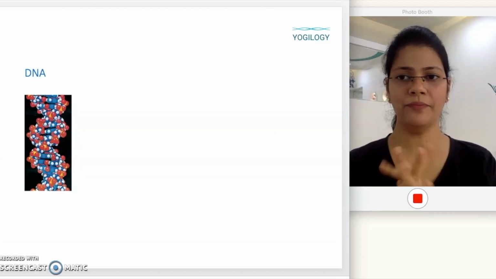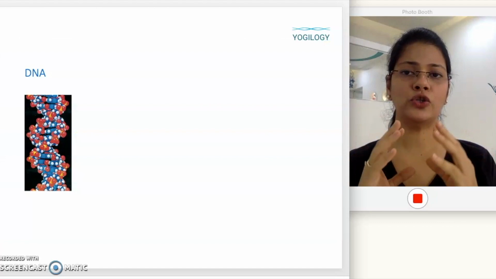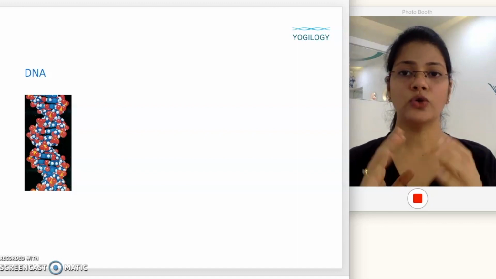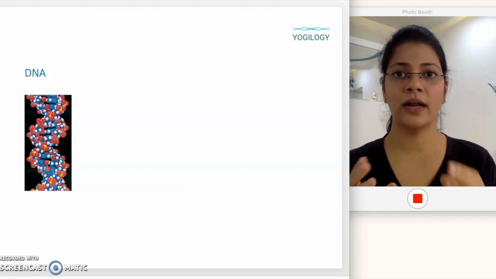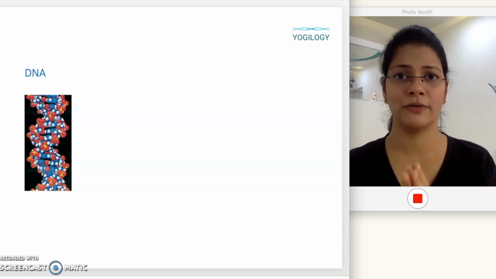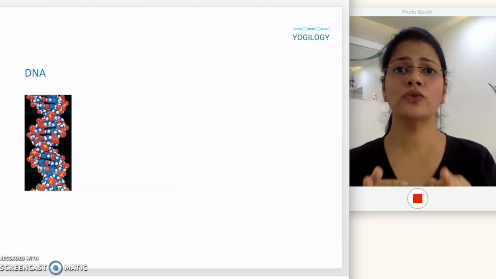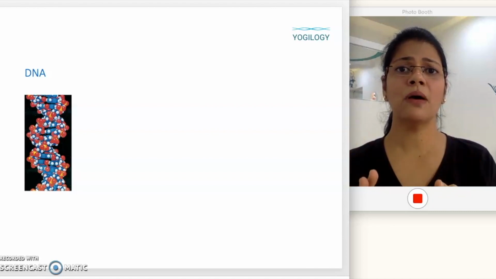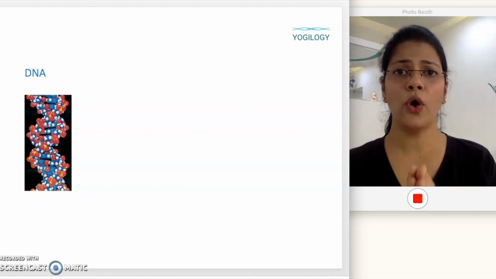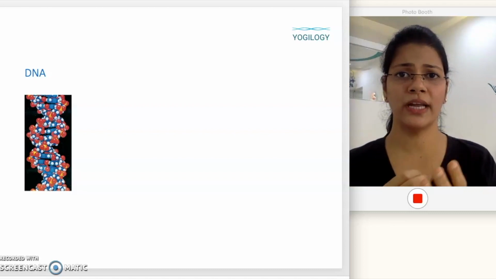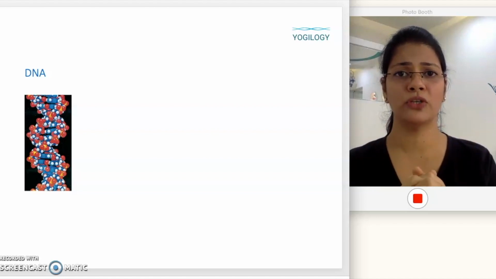So coming to DNA. Now the function of DNA is to store and transmit biological information. But DNA being such a simple molecule, how is it able to do that? So in 1950s, basically it was a mystery that how can such a simple molecule code for such a lot of proteins and RNAs that we know of. So thanks to Watson and Crick, in 1953 they came up with the 3D atomic model of DNA, which exactly helped us to know what is the structure of DNA and how it is able to store so much of information within it.